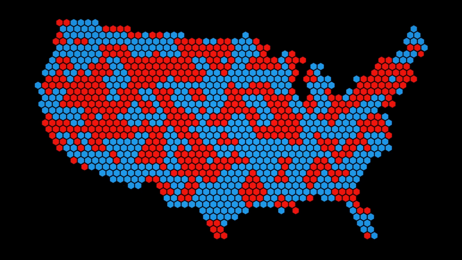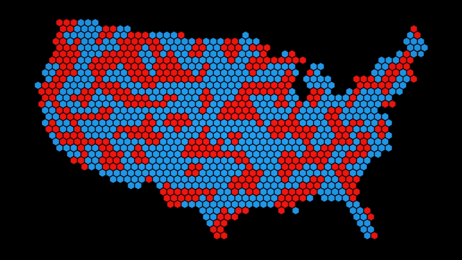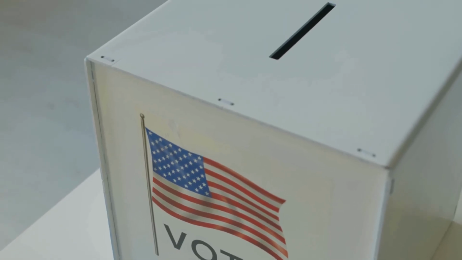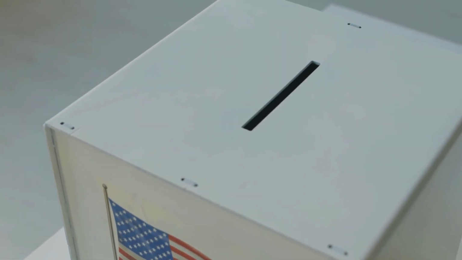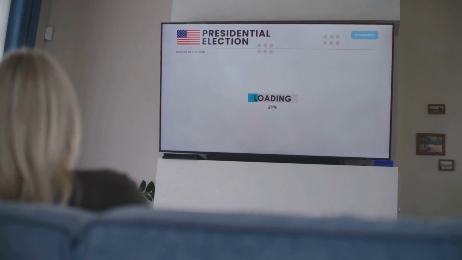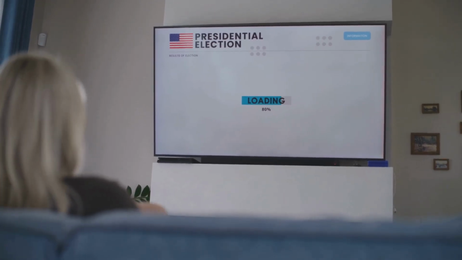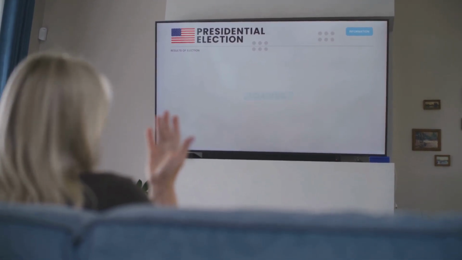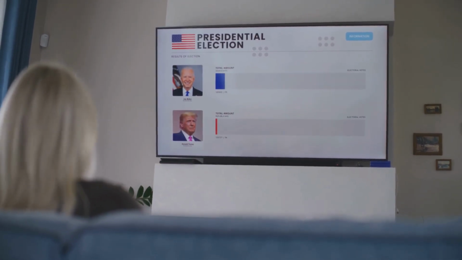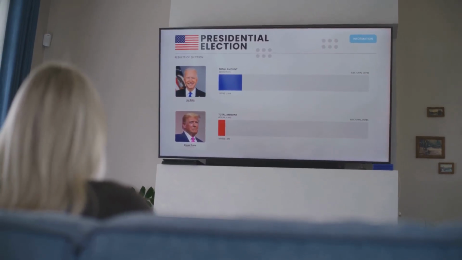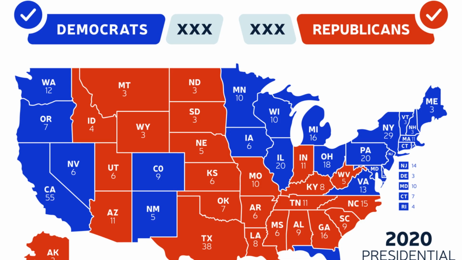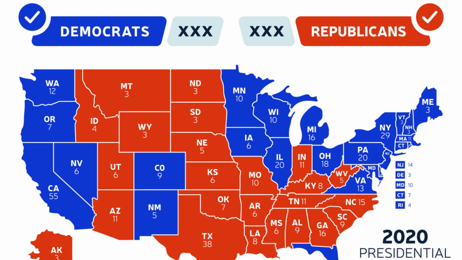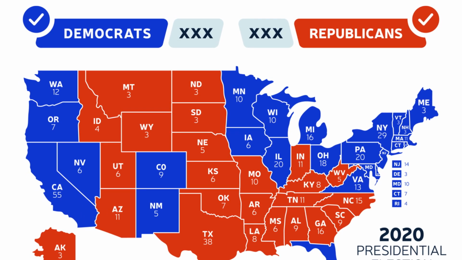The winner-take-all twist. Most states use a winner-take-all system. That means if you win a state by even a single vote, you get all of its electoral votes. So if candidate A gets 49.9% and candidate B gets 50.1%, candidate B gets 100% of the state's votes, and candidate A gets nothing. That's why someone can get millions more votes nationwide and still lose the presidency.